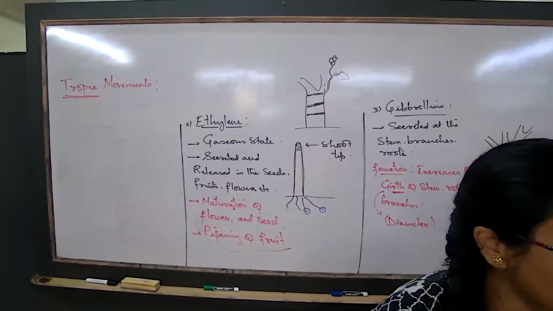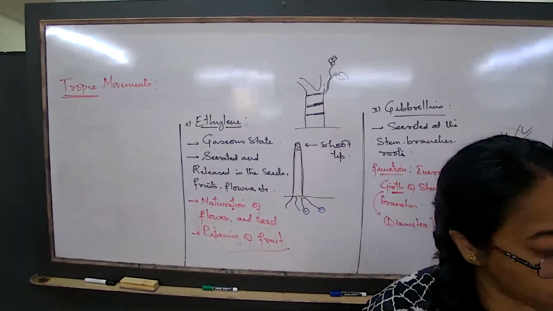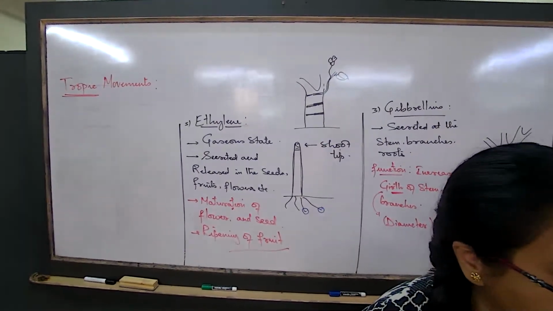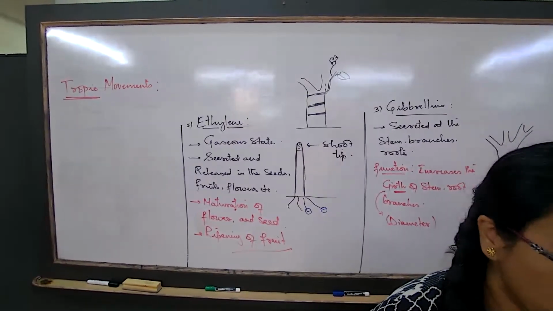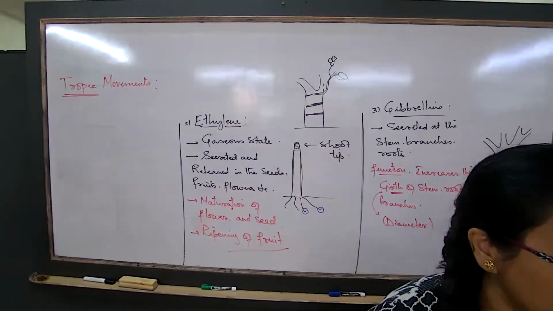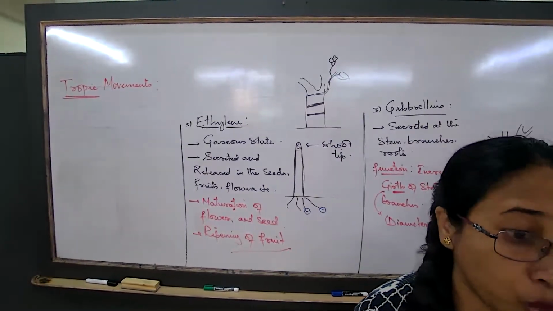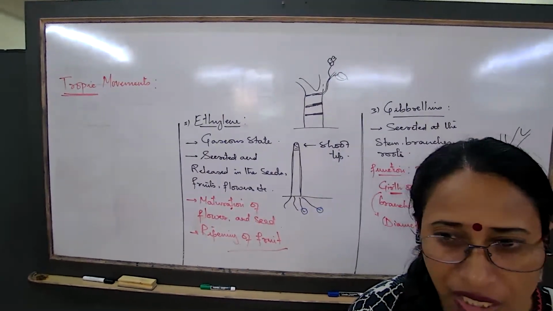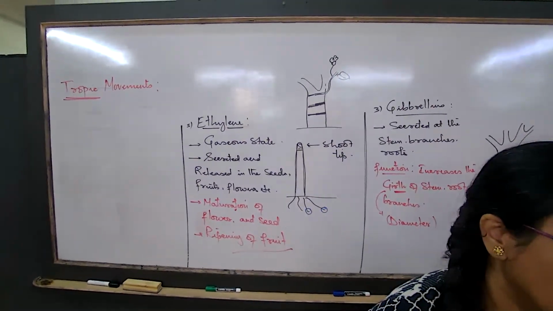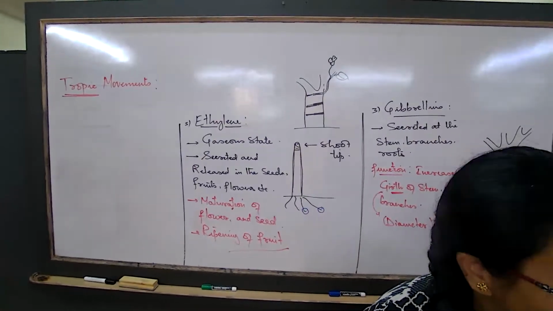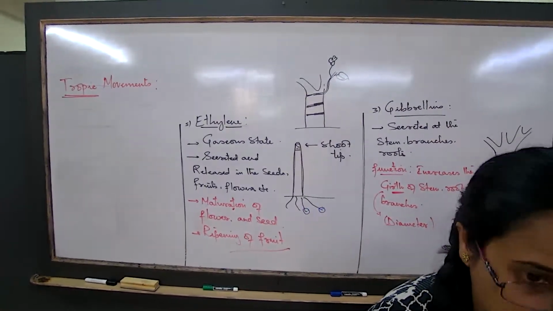What is the stimulus when I'm saying that the plant is bending towards the source of light? Light. The roots are growing towards water. What is the stimulus there? Water. The roots are growing downwards. What is the stimulus? Gravity.